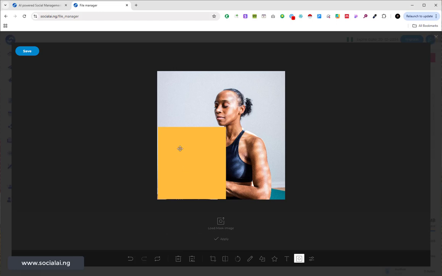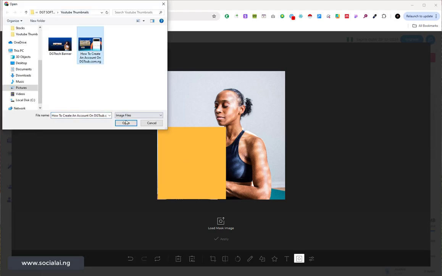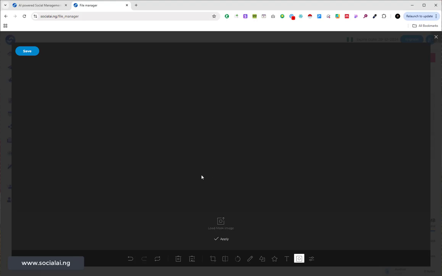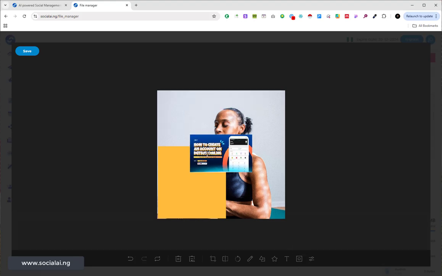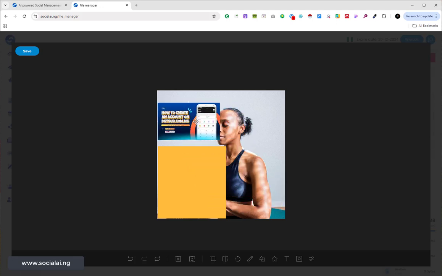So if I want to mask, I can also mask. I can load a masked image, like an image to mask on it as well. So you can see how crazy that is. This is the image I want to mask, for example. So I can also apply that. I can also place my logo on this, and so on and so forth.